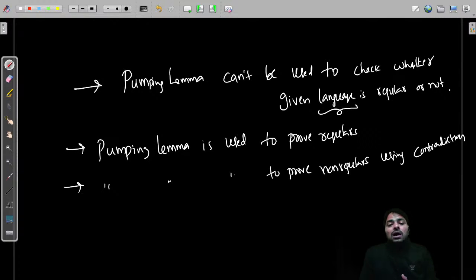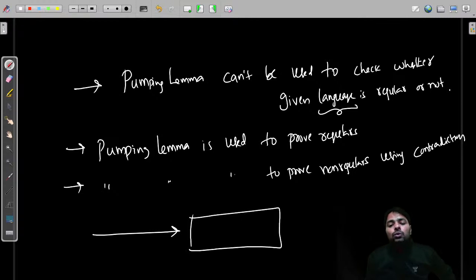Then how can you decide whether to use the pumping lemma directly or use a contradiction? You don't know. There are two proofs here. Pumping lemma for regular is different, and pumping lemma for non-regular uses contradiction. So both should be applied in different ways. If the given input is regular, then your focus is on direct proof. But if it is non-regular, you should focus on contradiction. So the given language decides what we use.